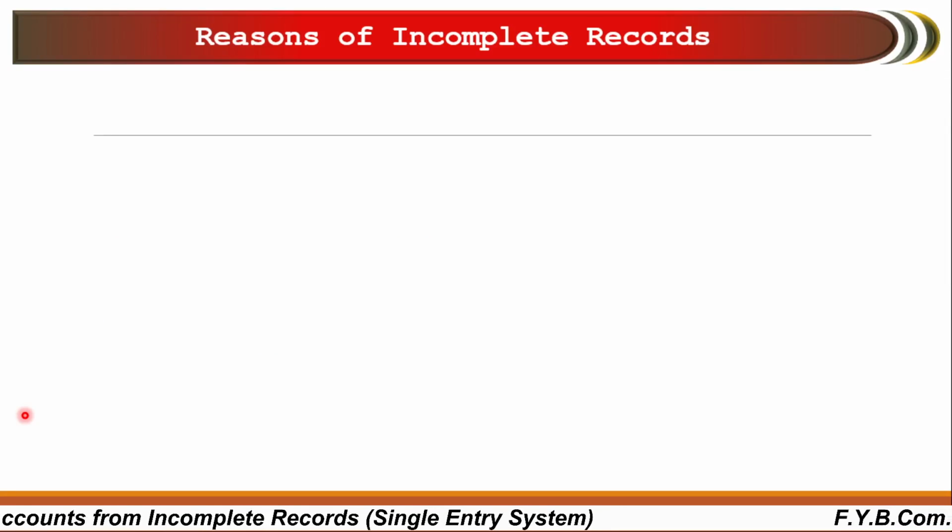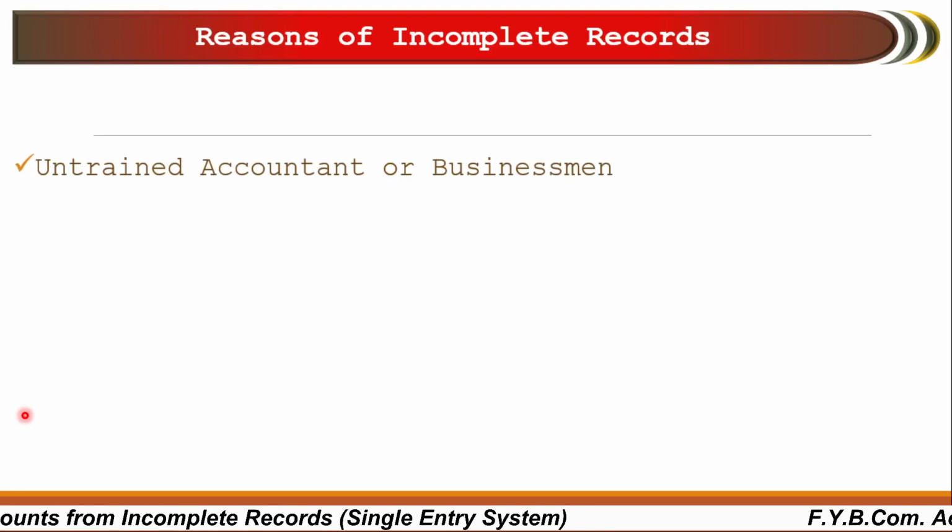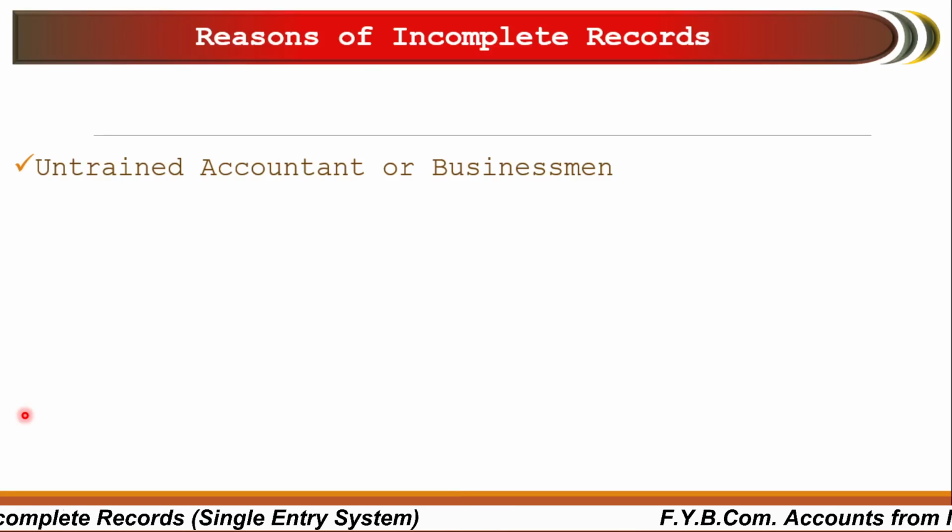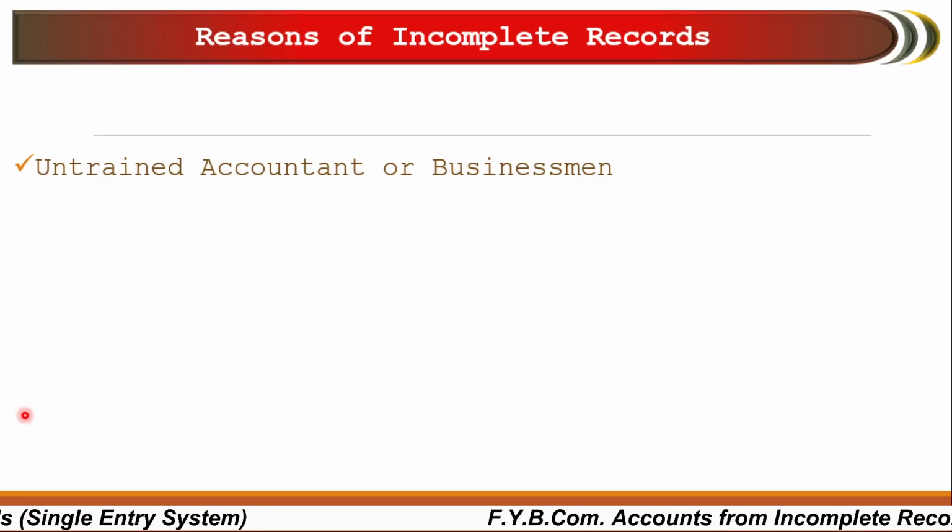Here are some reasons of incomplete records. Why can the businessman not maintain their record completely? First one is untrained accountant or businessman. Many times it happens that businessmen may not have knowledge of double entry bookkeeping system. Or the accountant appointed for accounting doesn't have any kind of knowledge of double entry bookkeeping system, or he may be an untrained person.